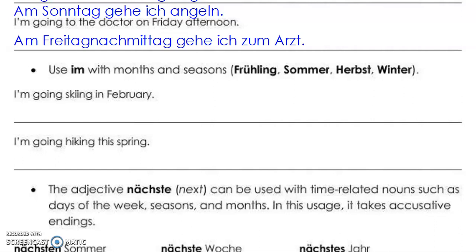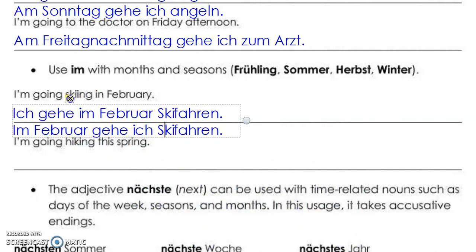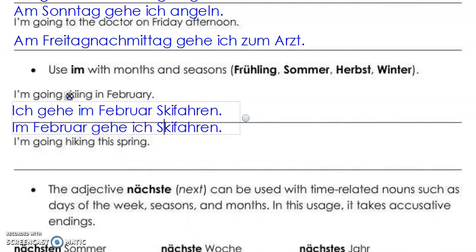Now remember, our time expressions like to be close to the beginning of the sentence. So how would we say this? There are two ways. We could say, ich gehe im Februar Skifahren, or we could say, im Februar gehe ich Skifahren. So the first one, we have subject, verb, time expression, and the next one we have time expression, verb, subject. And in both instances our verb is still in the second position.